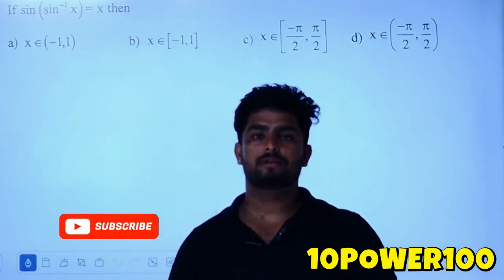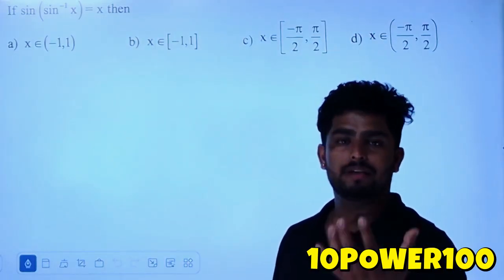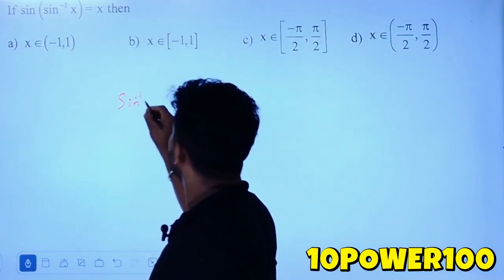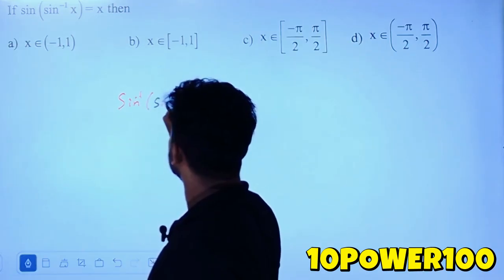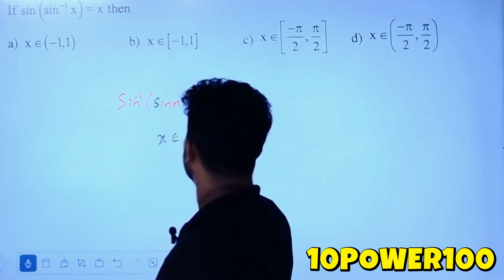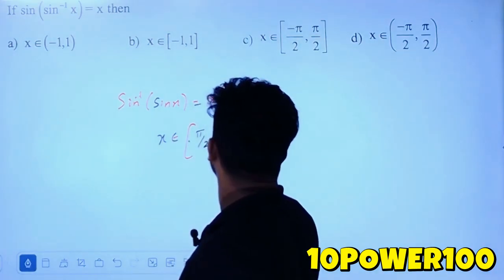The next question is sin inverse of sin x is equal to x. See, what you always practice is sin inverse of sin x. When it is given that sin inverse of sin x is equal to x, I know the x value will be in the range minus pi by 2 to plus pi by 2.